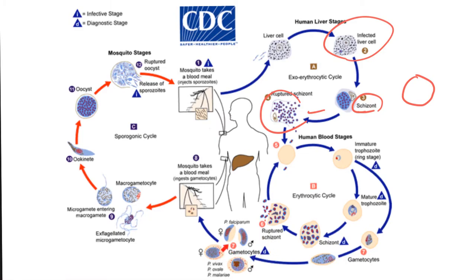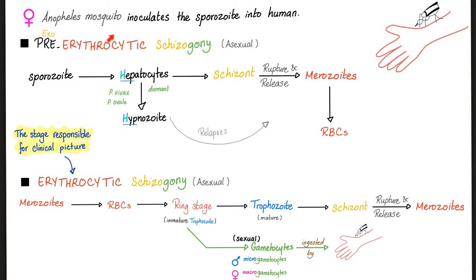And then the gametocytes enter into the freaking female Anopheles. Male and female reproduction. This is sexual reproduction, giving you the zygote. And then the zygote will become a sporozoite, and then the freaking female Anopheles will bite your skin again and complete the cycle. Here is the female freaking Anopheles inoculating the sporozoites into your skin.